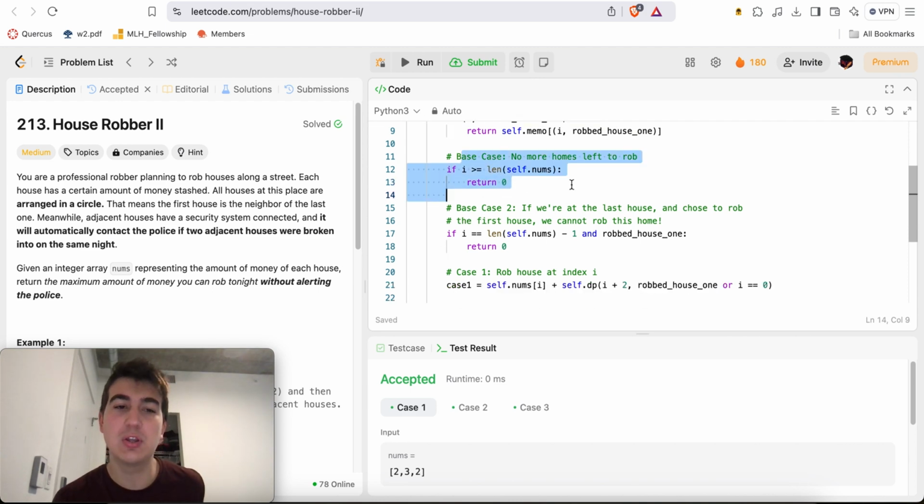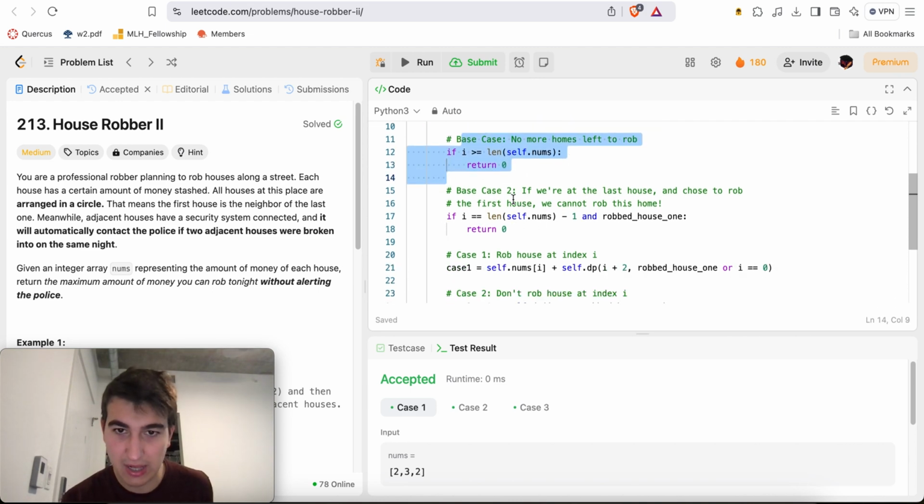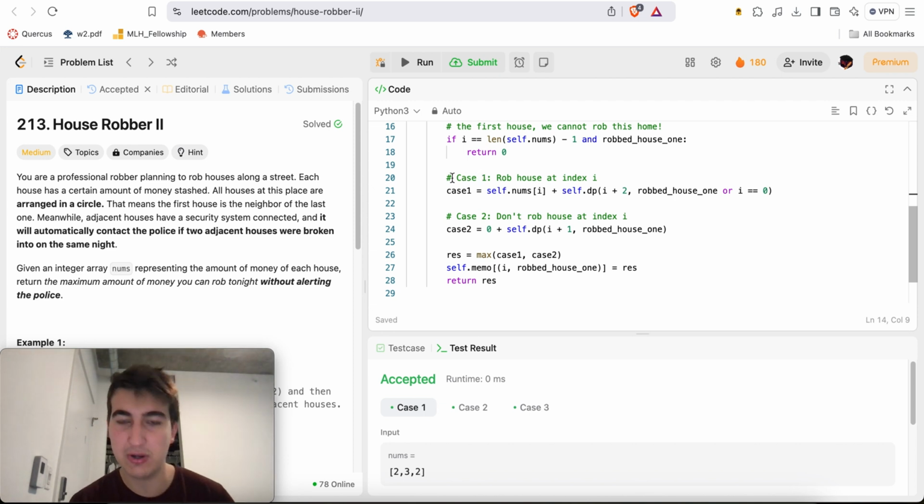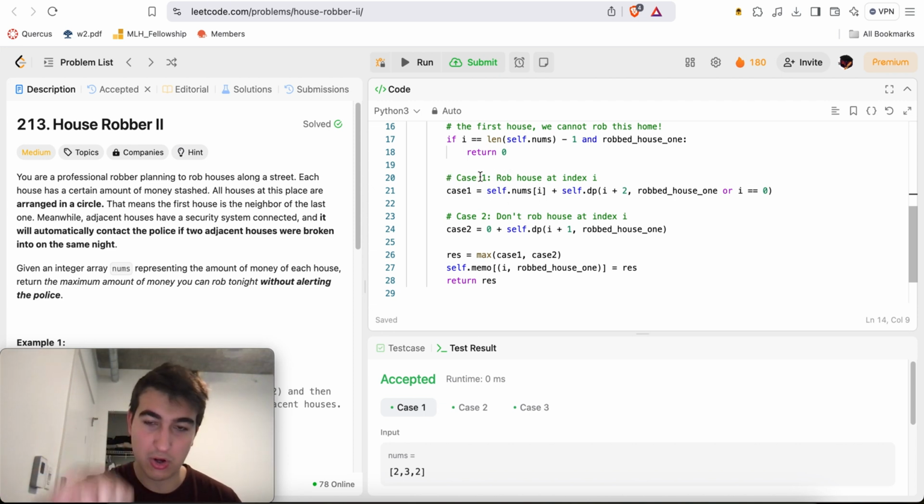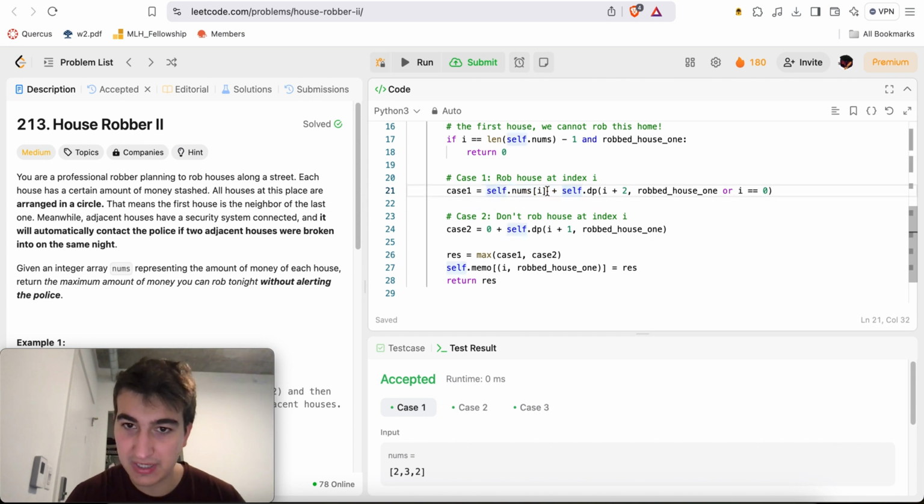Otherwise, this is a special case. I'll ignore it for now, but essentially there are only 2 possible cases from index i: I either rob the home or I don't rob the home. If I choose to rob the home, then I essentially get the profit for that home, so self.nums at index i.